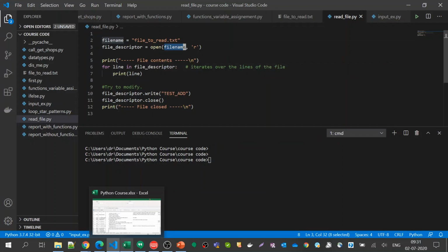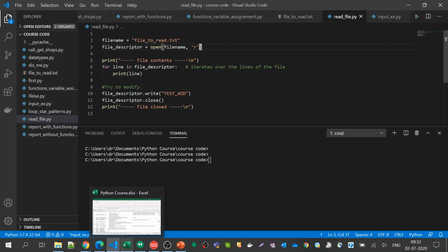It takes a file name, and there are different modes to open a file. For example, for a particular user, you may not want him to write or append onto the file, so you give only read permissions. That means when he opens the file, it opens in read mode. There are three modes: read mode, write mode, and append mode.